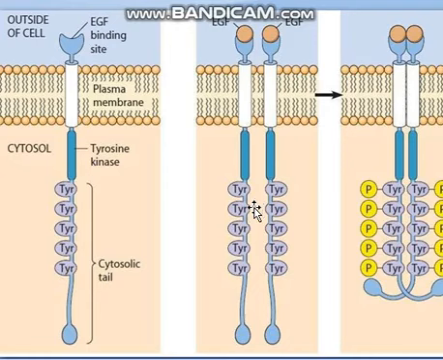Because they are more tightly regulated. So when there is a signal, like the epidermal growth factor ligand binding to the receptor, then the tyrosine residues will autophosphorylate. This tyrosine residue will phosphorylate this tyrosine residue, and this one is going to phosphorylate this one. So this is known as autophosphorylation. Again, this is an arrangement by nature for tight regulation, so that there should be no mistake at all.